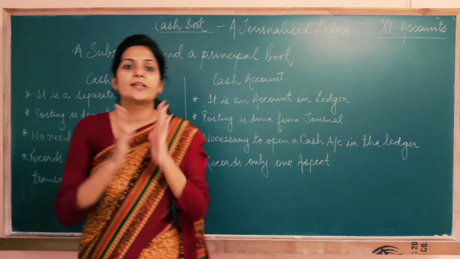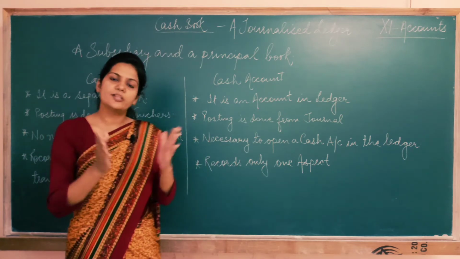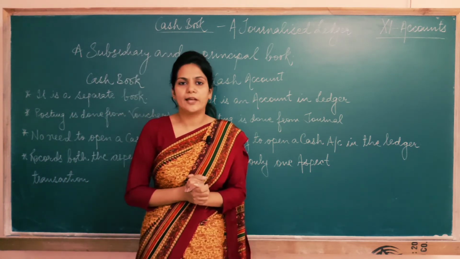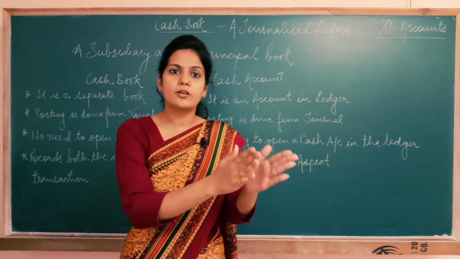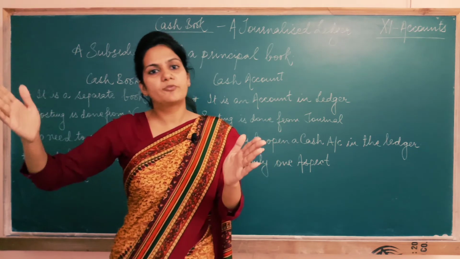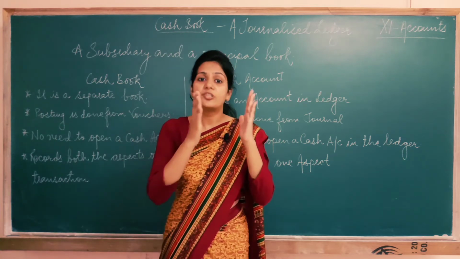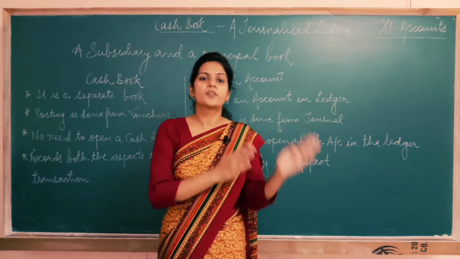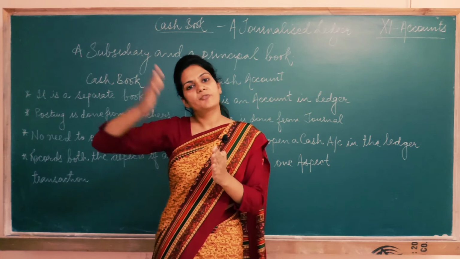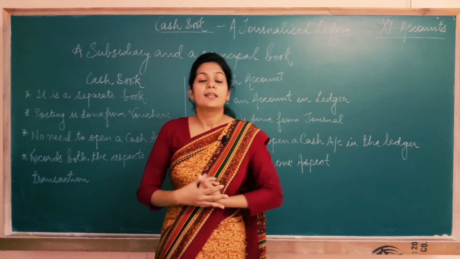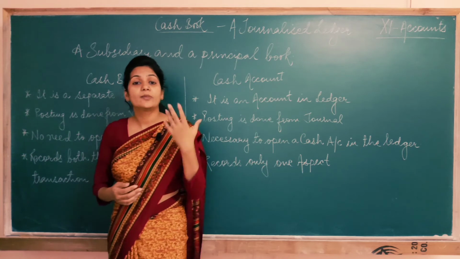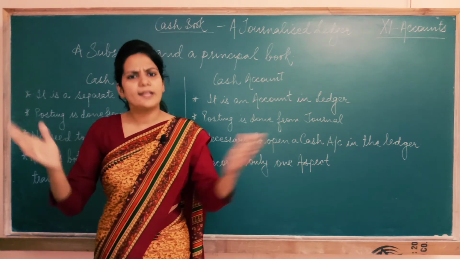Now there are many similarities between a cash book and a journal. In the journal, transactions are recorded in chronological order; the same way we record the transactions in the cash book. In the journal, the transactions are recorded from supporting vouchers; the same way the transactions in the cash book are also recorded from supporting vouchers. Then there are many similarities between a cash book and a ledger also.